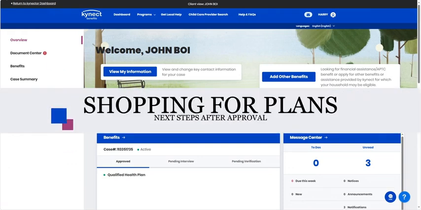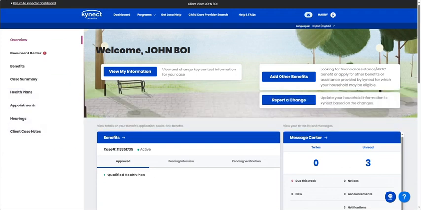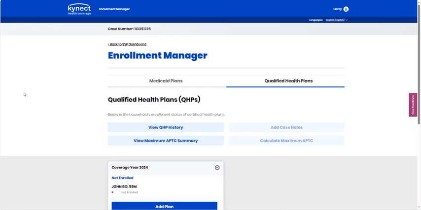After application approval, to get enrolled into a healthcare plan, an applicant will use the Enrollment Manager to shop for and compare plans. This gives applicants the information and context to make the best decision for their coverage. Click on Health Plans on the left-hand side of your screen to start the shopping for plans process. This takes you to the Enrollment Manager.